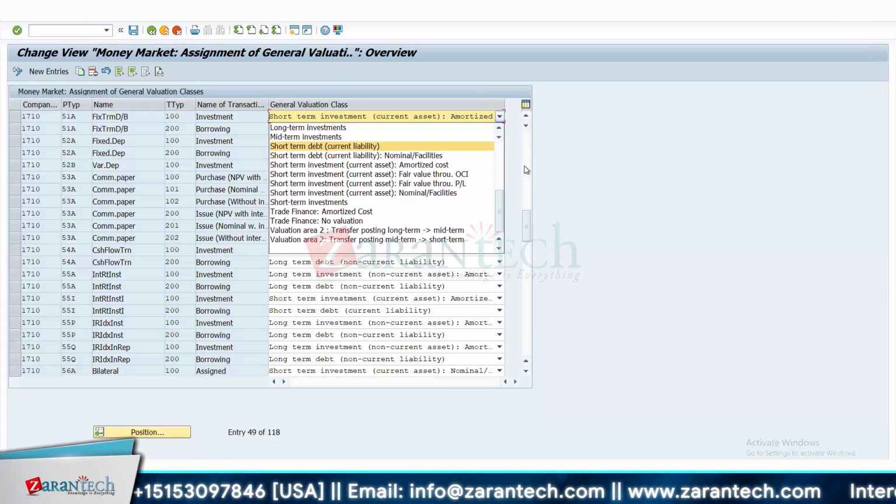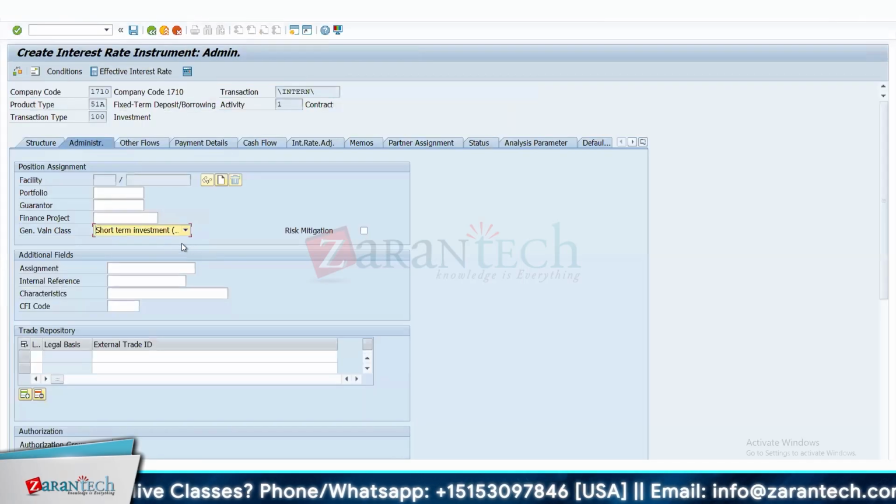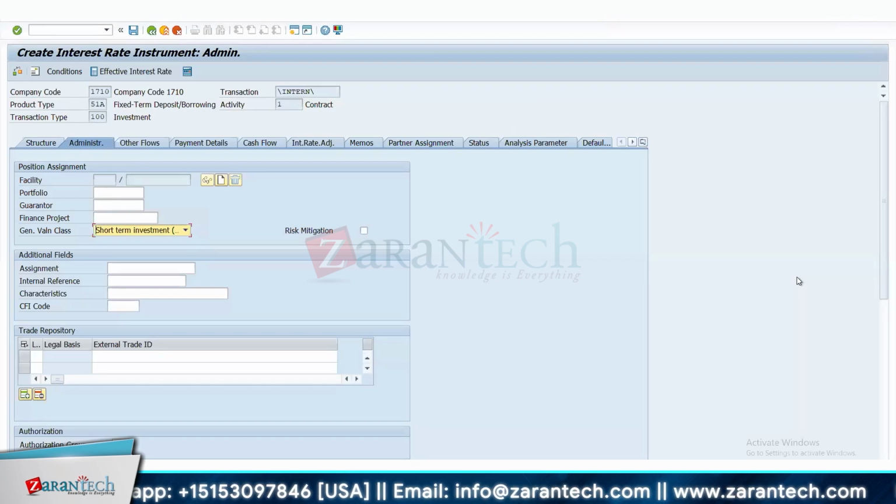And like someone was asking about the reclassification, right? How do you reclassify from long-term liability to short-term liability based on your rules? We have some financial obligations. In such a case, the valuation class should also be changed, and automatically the GL will change for you. So the valuation class is quite an important concept which we assign in this particular place. Whatever default value we assign here will show in this administration tab, and we still have the option to change it. What I assign in the configuration to the product type, I can see here in this transaction, right? Correct.